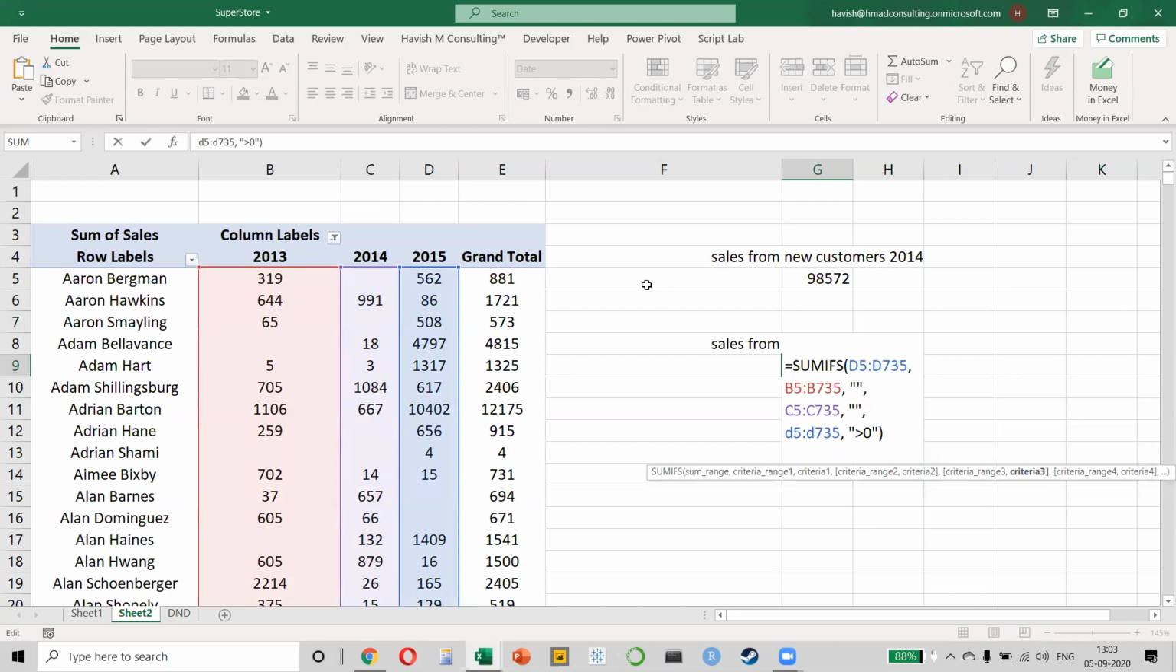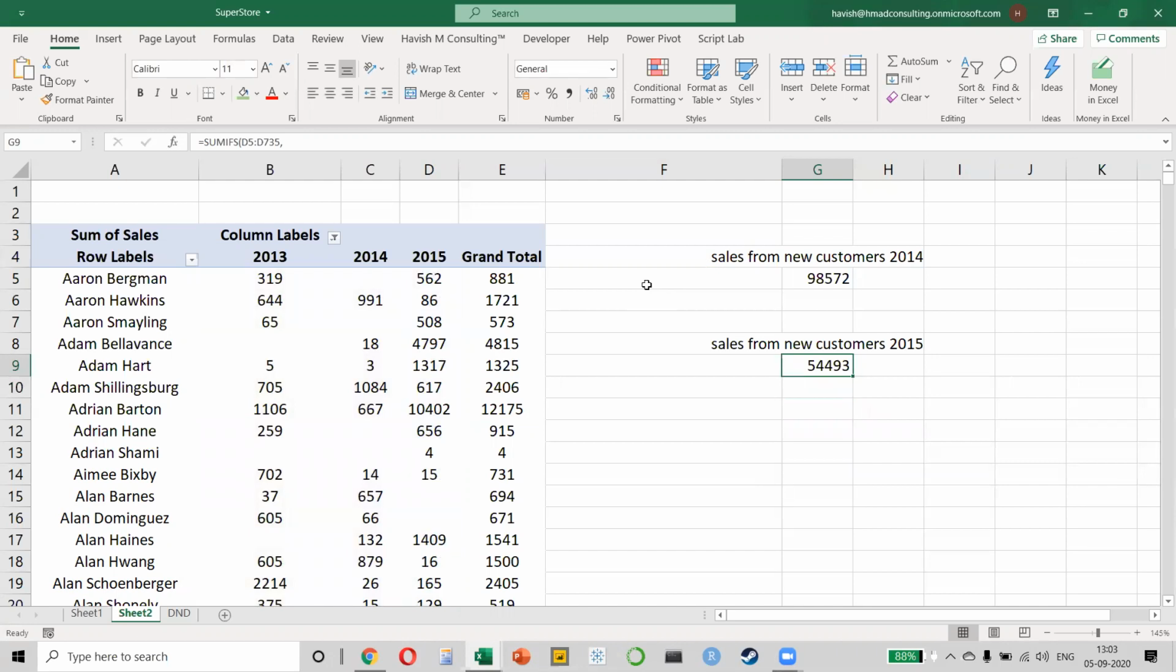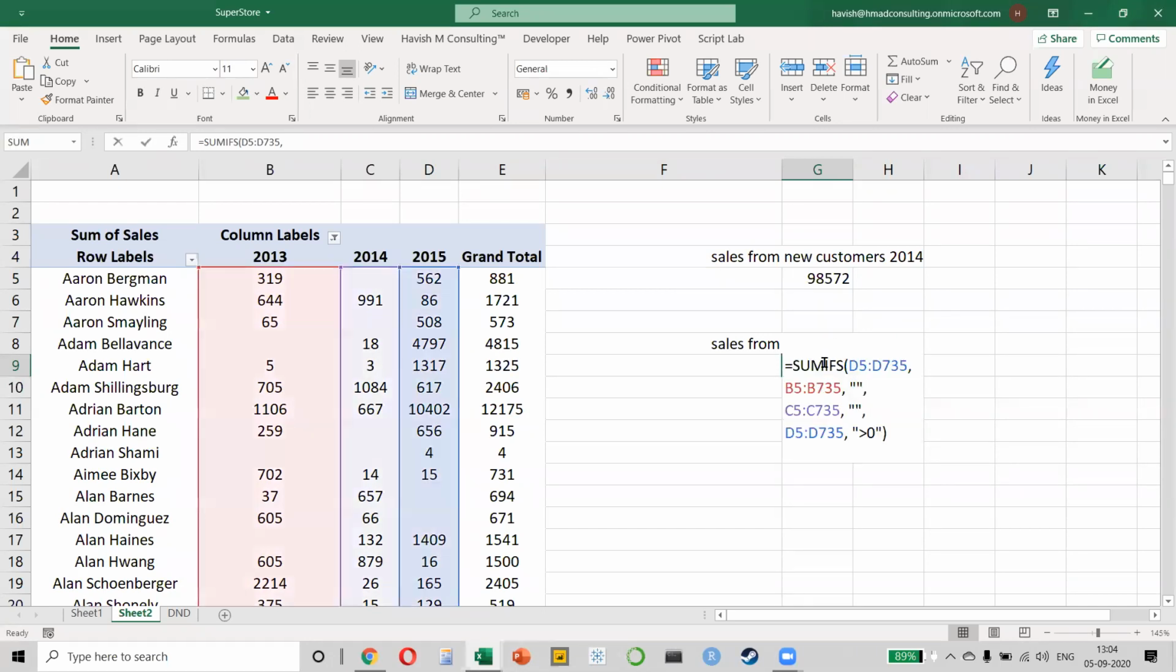Once I have written the first formula, the rest of the formulas are not very difficult. I can press enter and it tells me that the sales from new customers in 2015 is 54,493. What is the definition of a new customer? Somebody who has not purchased in both 2013 and 2014, but has purchased only in 2015, right? It's simple.